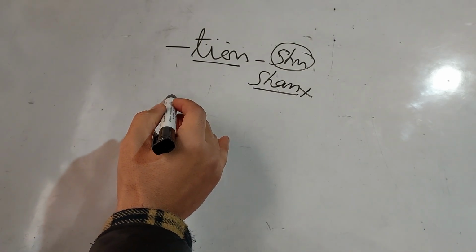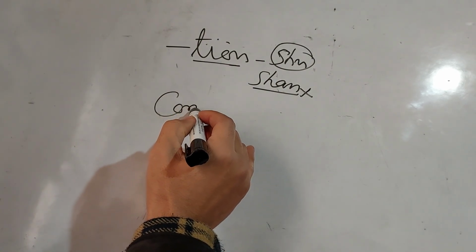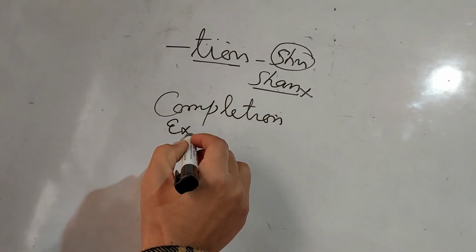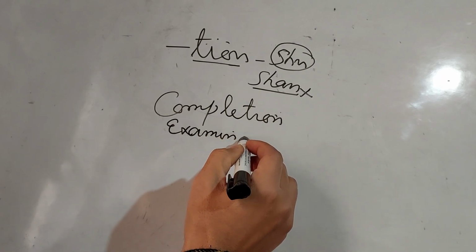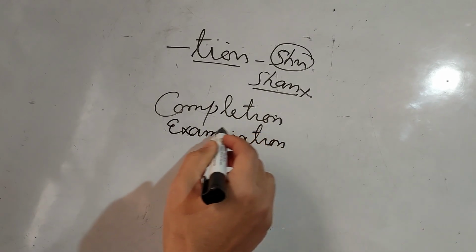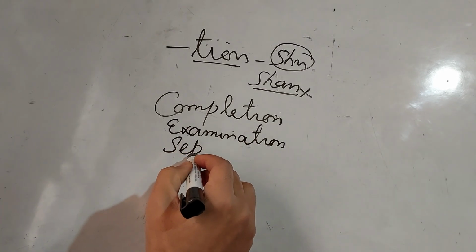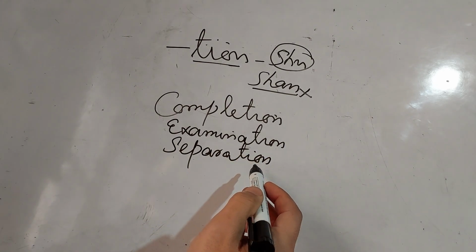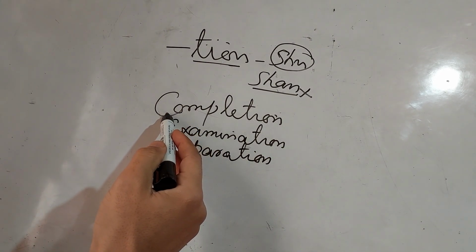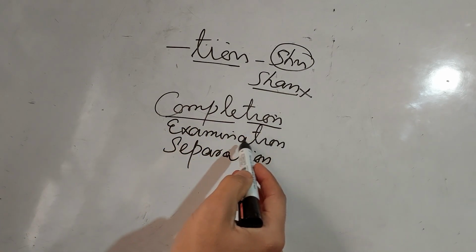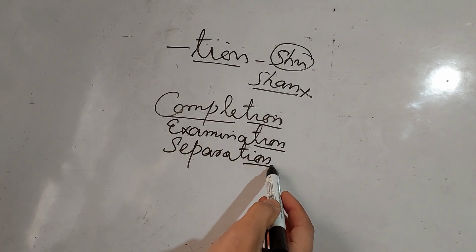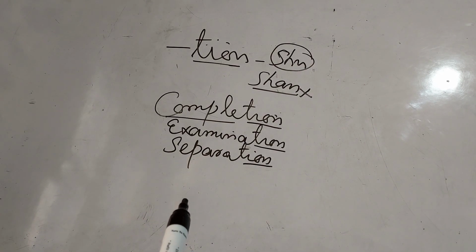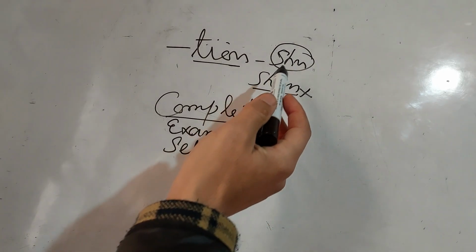For example, we have completion, examination, separation. These are some words which have tion in the end, and we read it completion, examination, separation. These are the sounds which come from these words which end in tion. And it is shun but not shan.